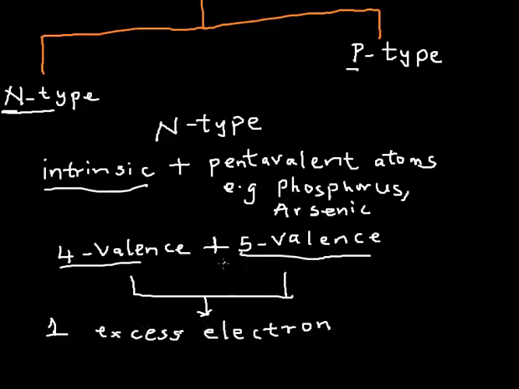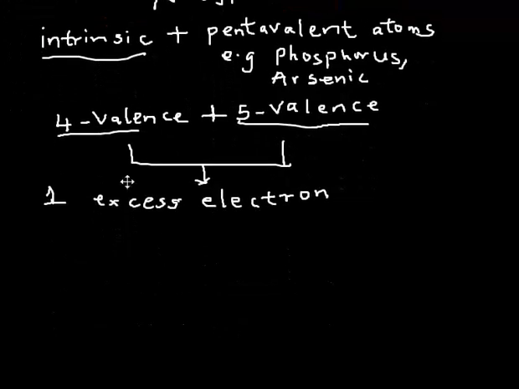Because it is not bounded at the valence, it is not bounded to the atom. So if an electron is not bounded to the atom, invariably that electron can conduct electricity. So if we are now being asked for an N-type semiconductor, what is the charge carrier, or what are the charge carriers?